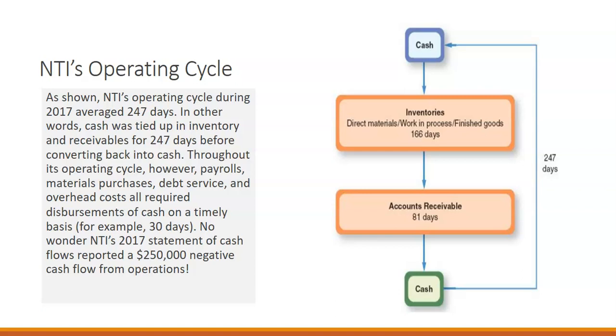Therefore, our operating cycle is 247 days. That's almost a year. So this gives us negative cash flows from operations because all of our cash is in inventory and accounts receivable, and it isn't available to us to pay for our accounts payable and salaries and other things that we need.